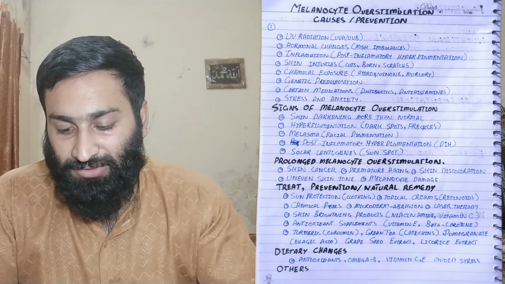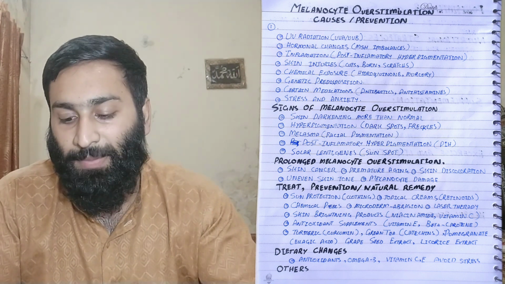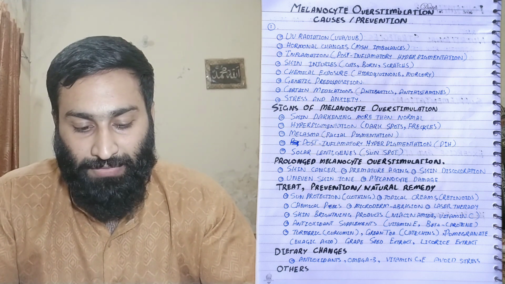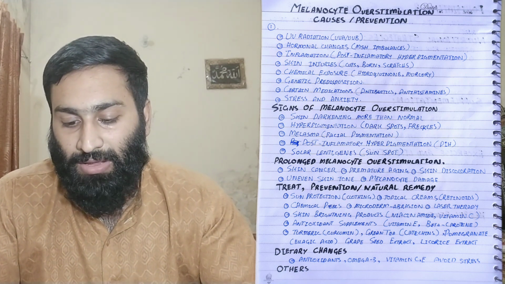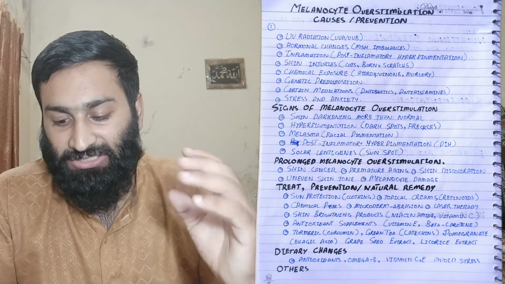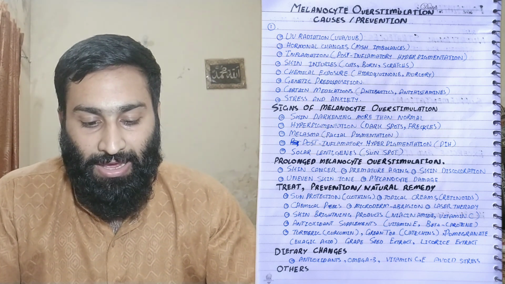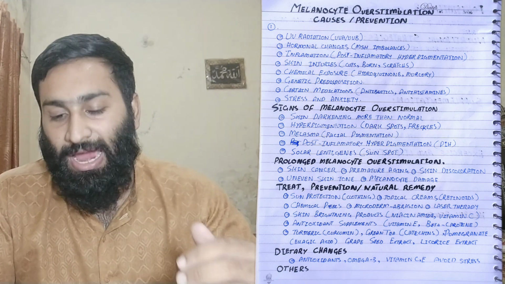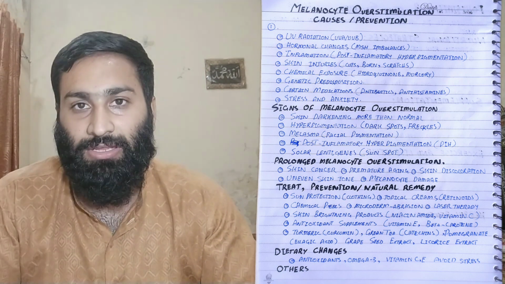Antioxidant supplements also reverse skin hyperpigmentation: vitamin E and beta carotene, turmeric, curcumin, and green tea, which contains catechin. Ellagic acid is present in pomegranate, which reverses hyperpigmentation, and in this way skin health will increase.